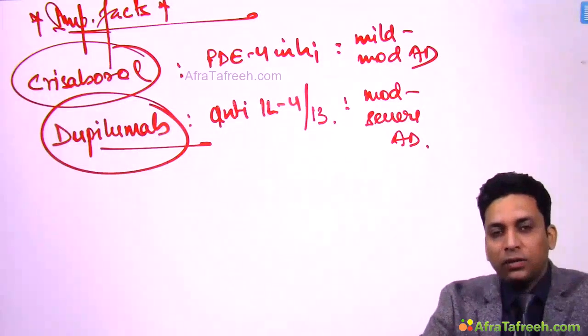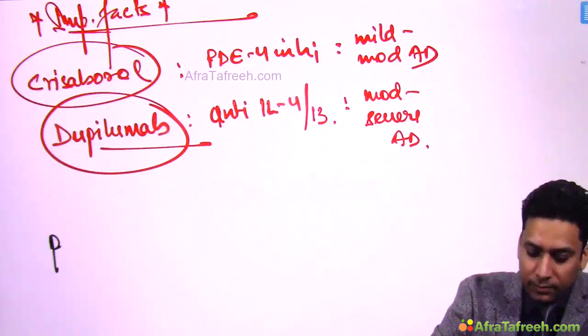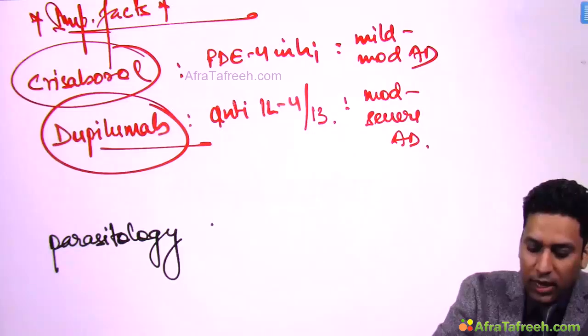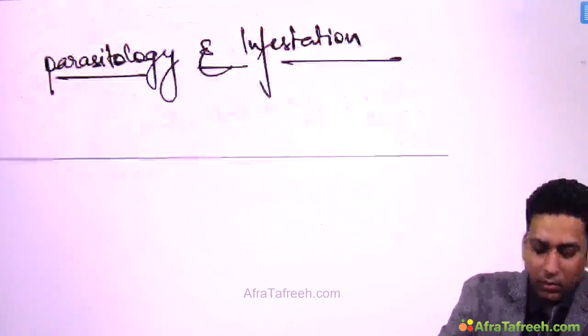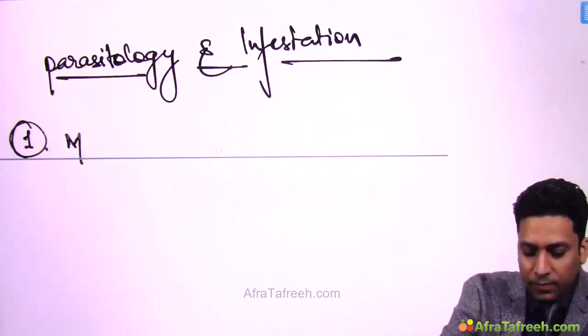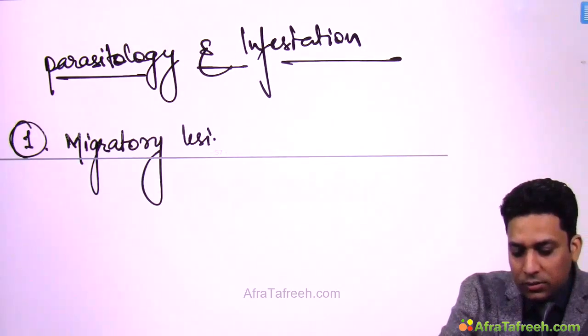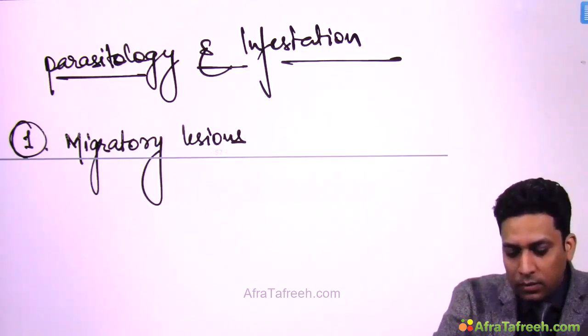So after eczema or dermatitis, next is parasitology and infestations. The first heading here is migratory lesions of skin.